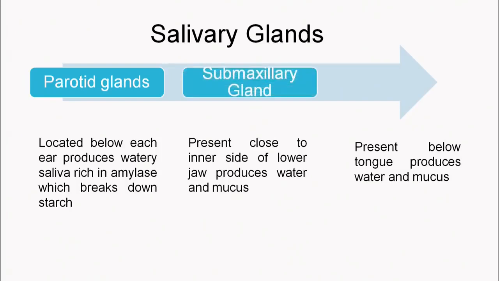Then there is a submaxillary gland, which is present close to the inner side of the lower jaw, and it produces water and mucus. If any of you have ever visited the dentist, you must have observed that when you have to keep your mouth open for long, there is a lot of secretion of water. That is the submaxillary glands and the sublingual glands secreting this substance. Then the sublingual glands are present below the tongue and they produce water and mucus.